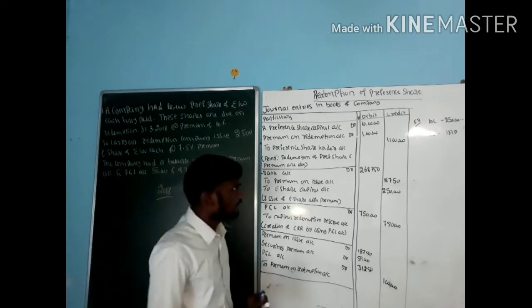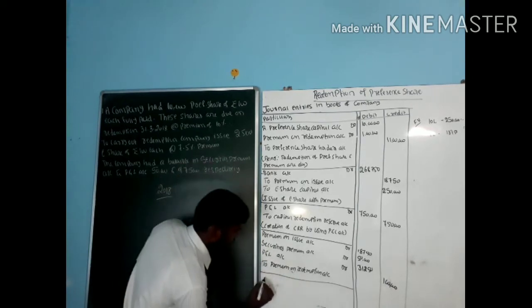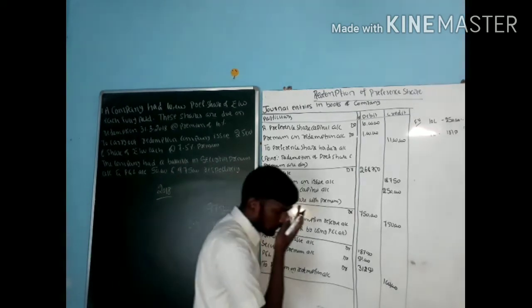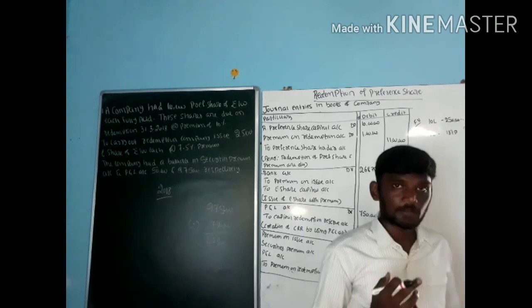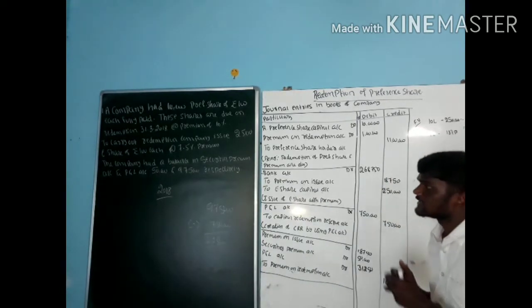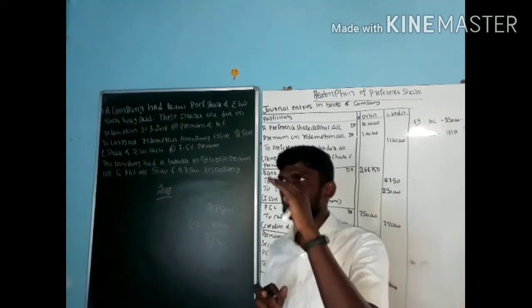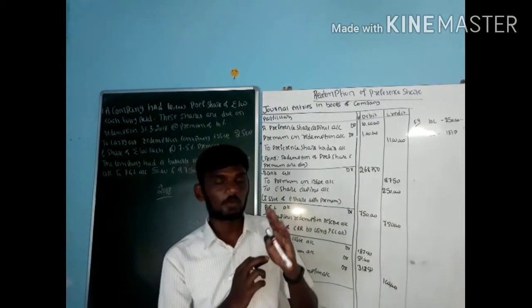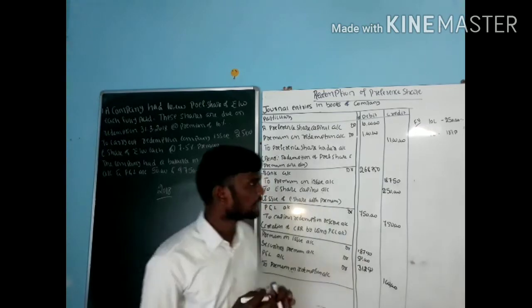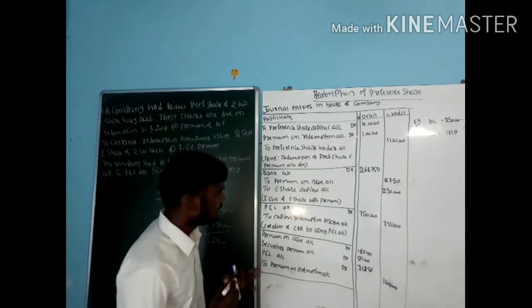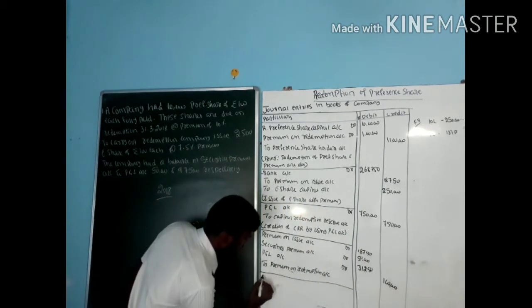Right. Next one, last entry. Before the last entry, go for the bank. Check on the problem, is there any kind of balance sheet? Almost always when we come to the balance sheet, we need to identify whether they have insufficient bank balance or not. But in this problem, there is not given any kind of balance sheet. So directly go for the last entry. That is what?